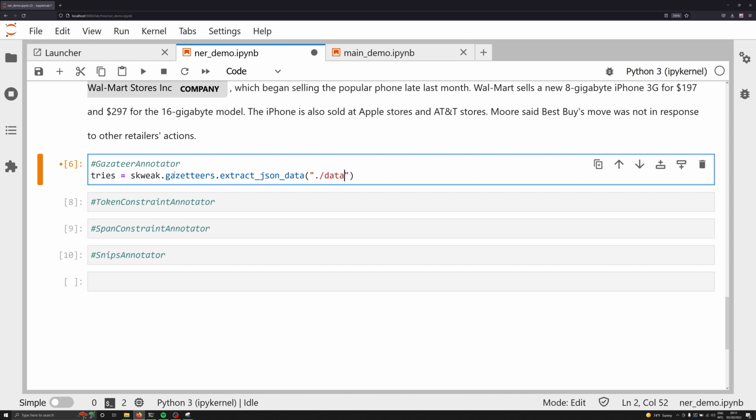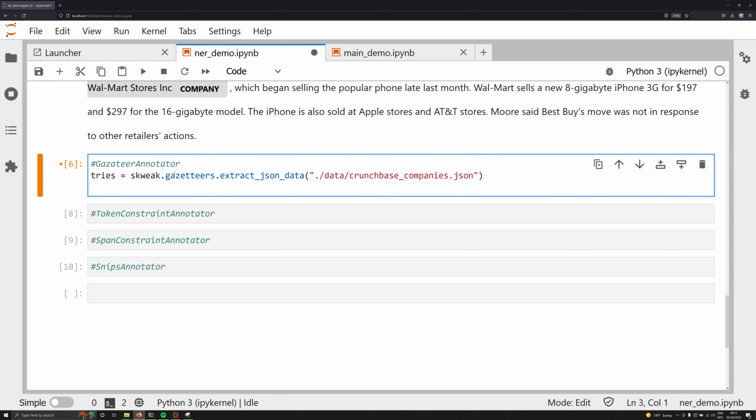And so what we can do here is we can go into that specific repository or specific subdirectory data and grab crunchbase_companies.json. And then what we can do is we can load in that gazetteer into our skweak pipeline. So we can say gazetteer is equal to skweak.gazetteers. There we go. Gazetteer here. You need to have a capital G, very important.